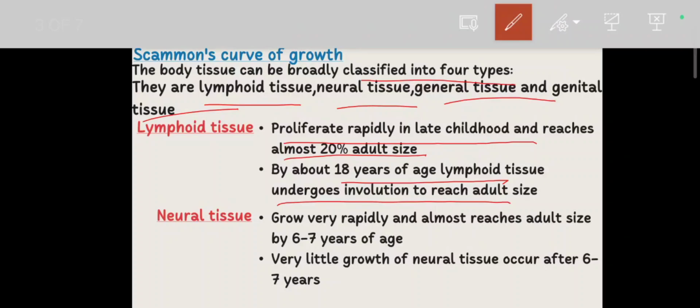Now the second one is neural tissue. Here it grows very rapidly and almost reaches the adult size by 6 to 7 years of age. But very little growth of neural tissue can occur after 6 to 7 years. The neural tissue example is the brain. The key point is fast early growth, almost completed by 7 years, but very little growth later. So at what age is neural growth almost complete? The answer is 6 to 7 years.